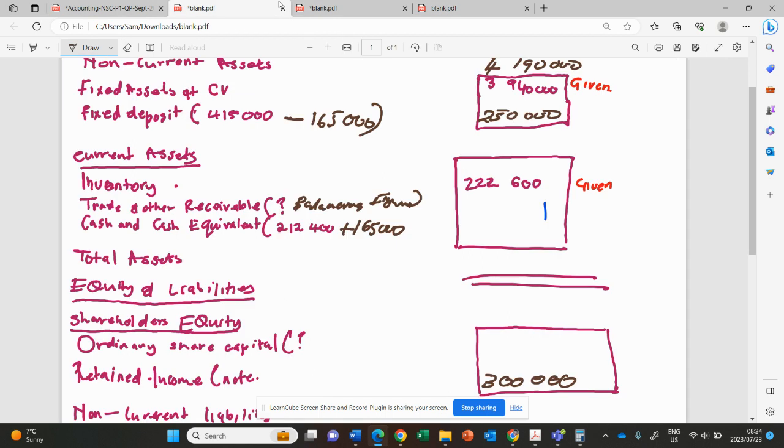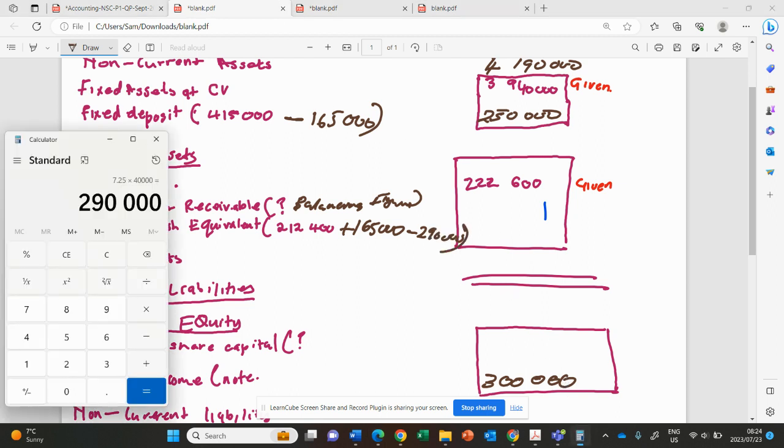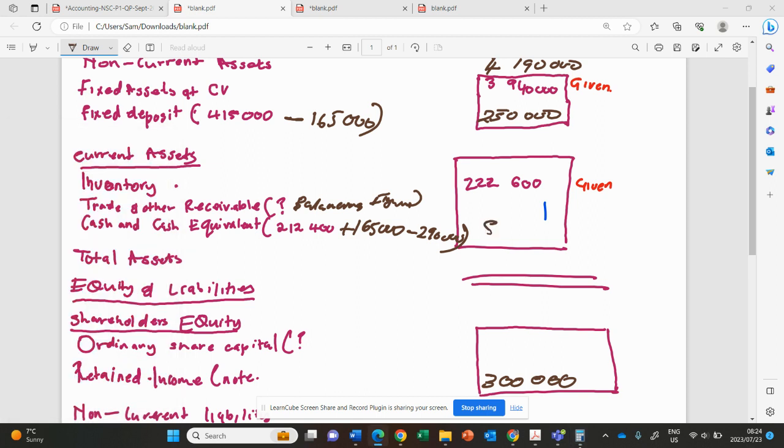So now we'll come here and say, okay, this was not recorded. A payment was not recorded of what? Of 290,000. So we need to record it. Then now, probably you're done. That will be 212,400, then plus 165,000, then minus 290,000. Then that will be 87,400. That will be 87,400 proper.